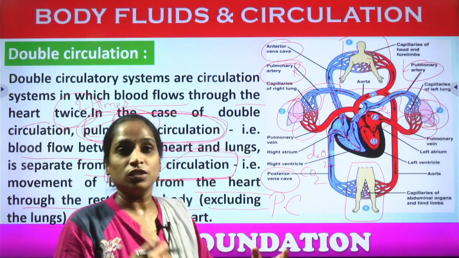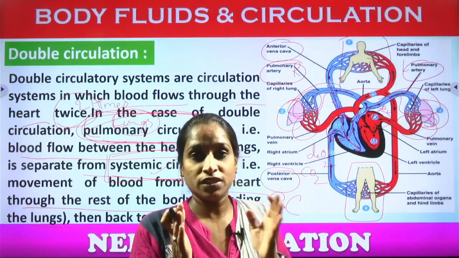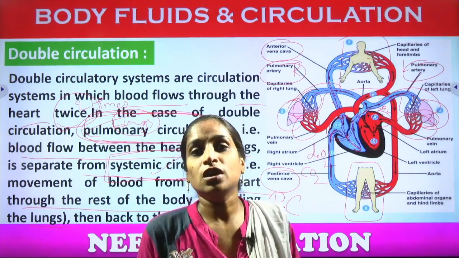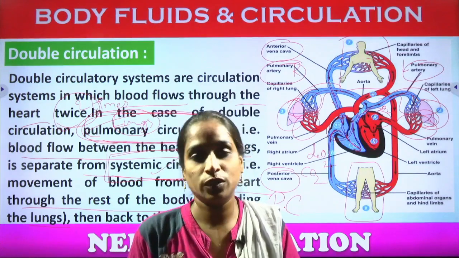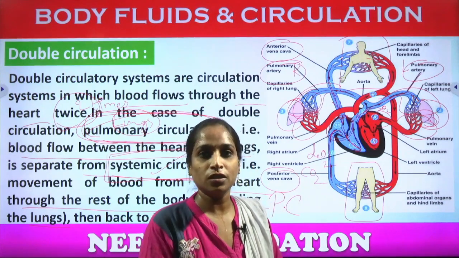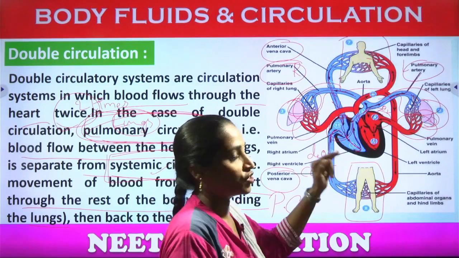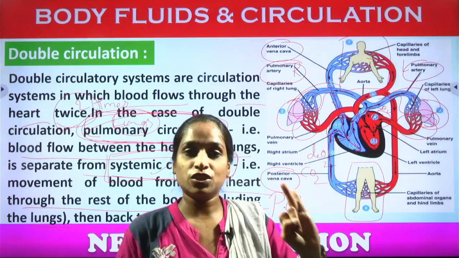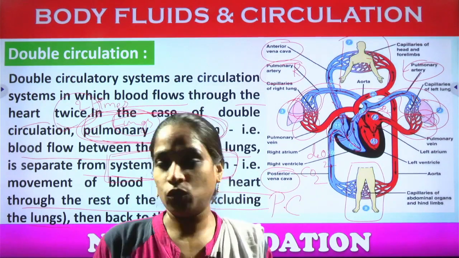These are moving into the blood cells so that the body cells completely receive the oxygen, nutrients, and also the other useful particles to undergo the respiration process. Metabolic activities will be undergoing, and then the body will get the energy for the activities. Our daily activities are done based on three systems: one is the circulatory system, one more is the respiratory system, and one more is the digestive system. Right? Hope you all understood.